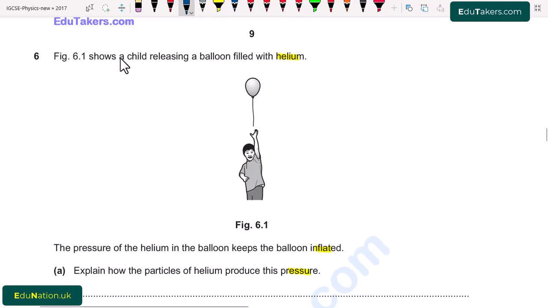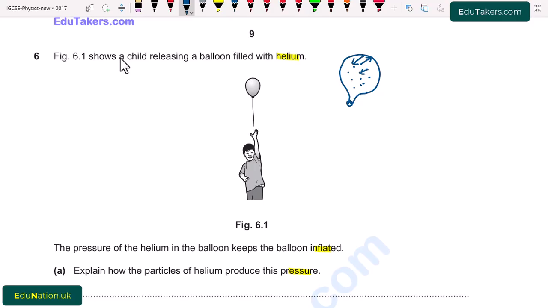So first of all, if we consider that there is a balloon, and inside this balloon there are helium molecules. These gas molecules collide with each other and with the walls of this balloon because they are moving randomly. When they collide, they exert a force on the walls of the balloon, and then they change their direction and bounce back. So there will be the change in momentum.